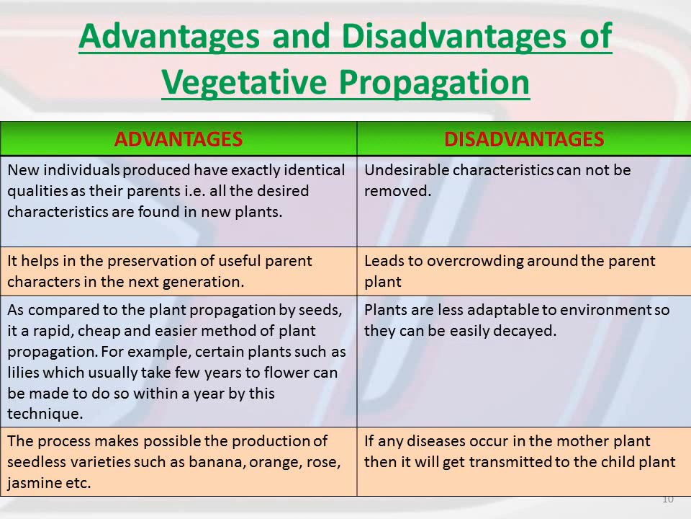It is usually used for seedless plants. Okay, the process makes possible the production of seedless varieties like banana, orange, rose, jasmine, etc.